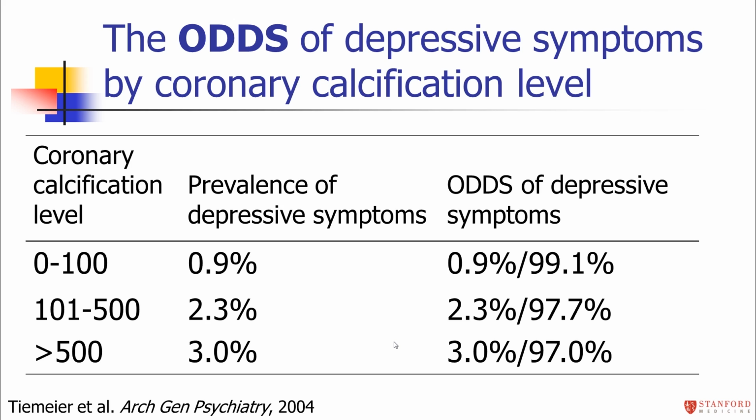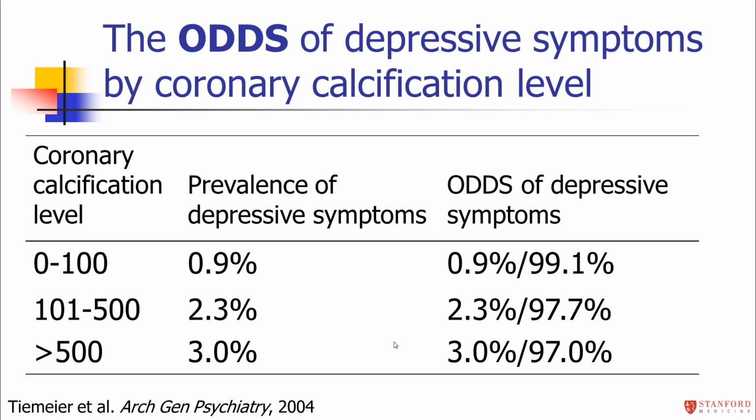The first step, before we can calculate an odds ratio, is we have to calculate an odds for each group. So for the low coronary calcification group, the risk, the prevalence of depressive symptoms, was 0.9%. Therefore, the odds is the risk of having depressive symptoms divided by the risk of not having depressive symptoms. So the risk of having depressive symptoms was 0.9%. The risk of not having it, therefore, was 1 minus 0.9%, or 99.1%. So that's the odds of depressive symptoms for that group.